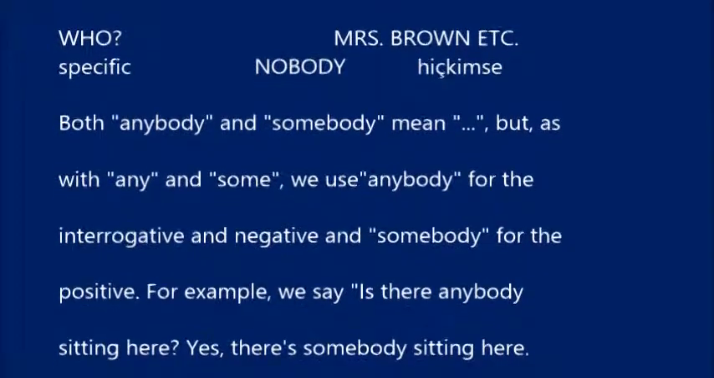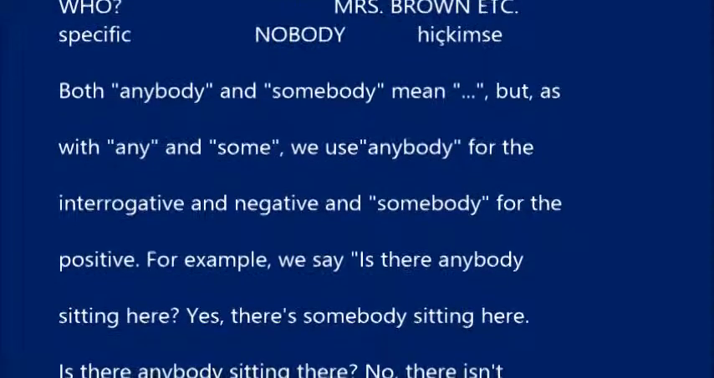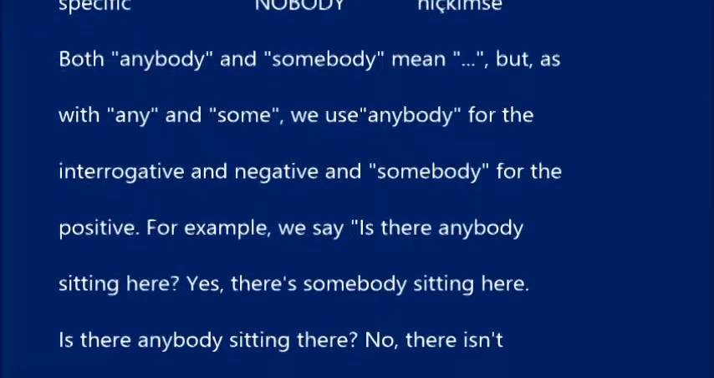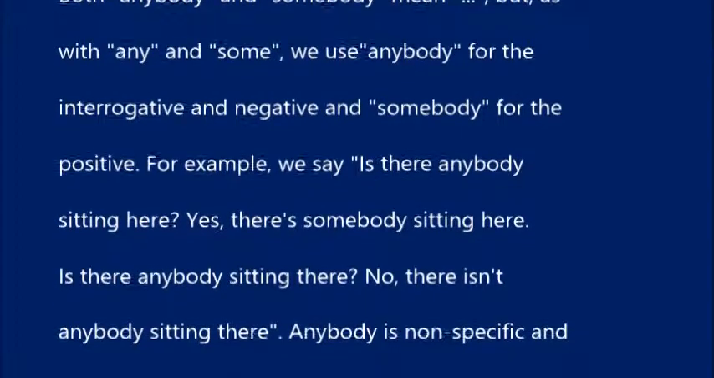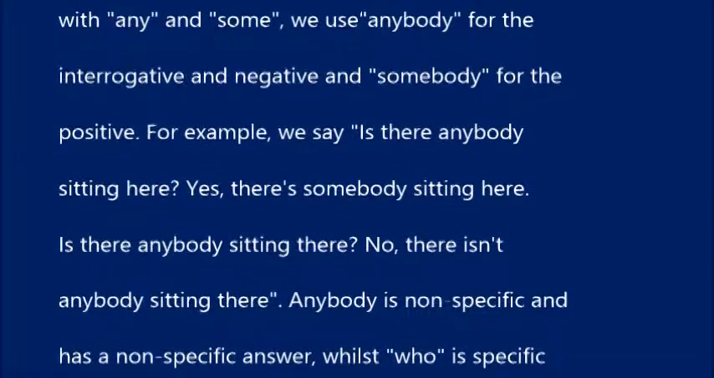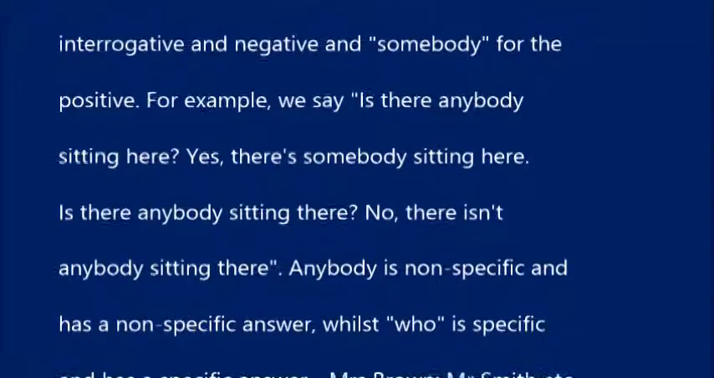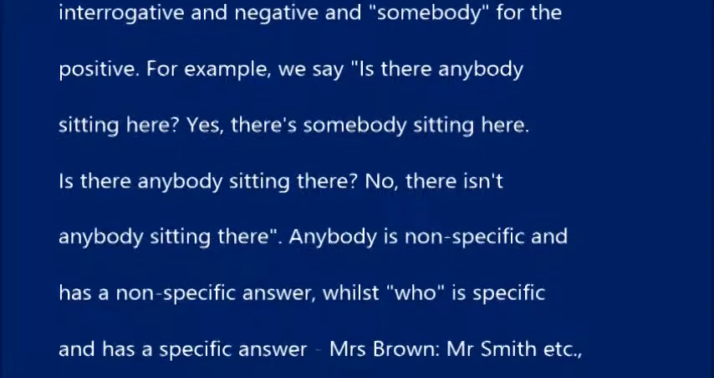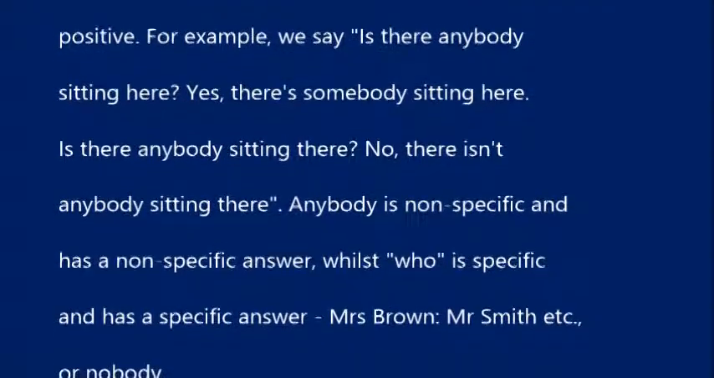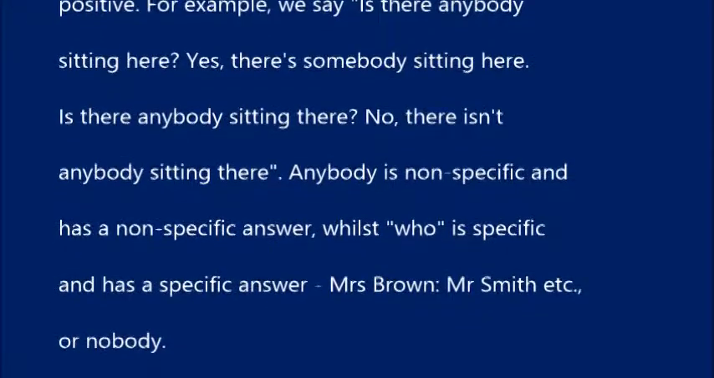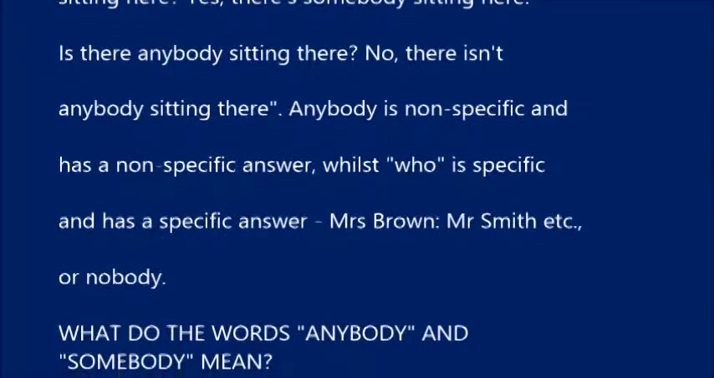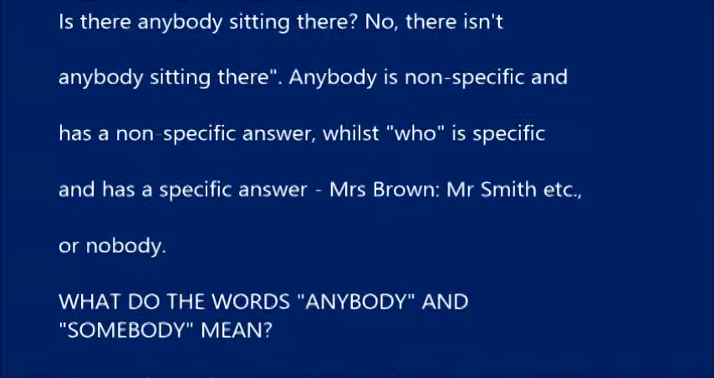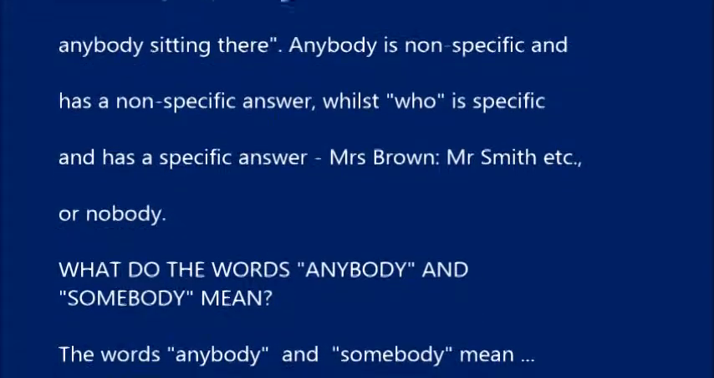For example, we say, "Is there anybody sitting here?" Yes, there's somebody sitting here. Is there anybody sitting there? No, there isn't anybody sitting there. Anybody is non-specific and has a non-specific answer, whilst who is specific and has a specific answer. Mrs. Brown, Mr. Smith, etc., or nobody.